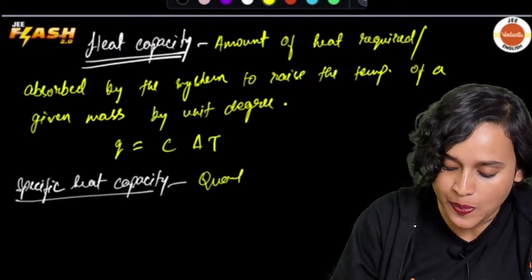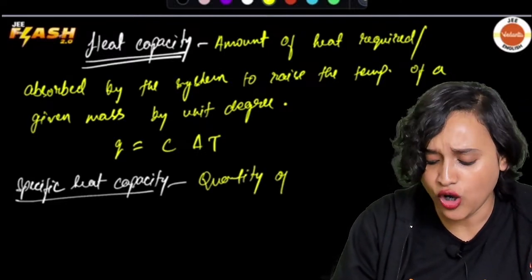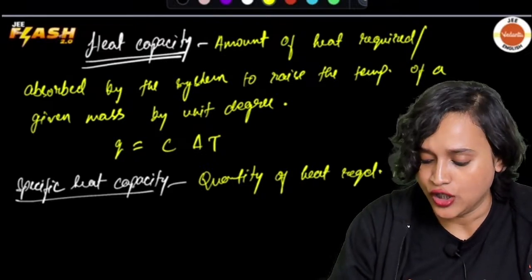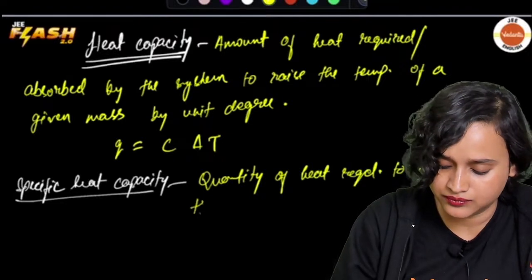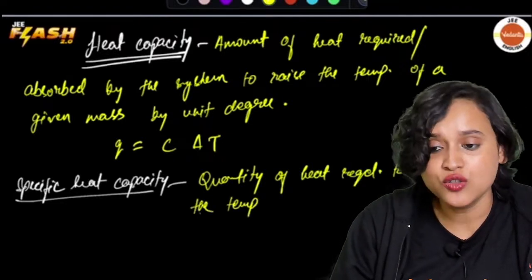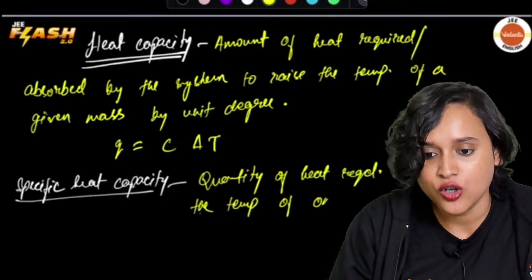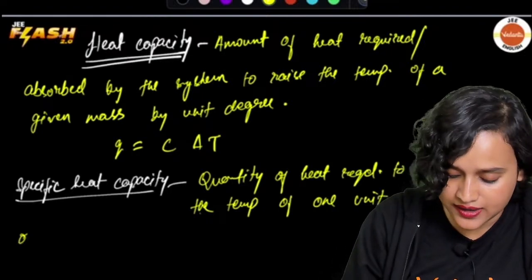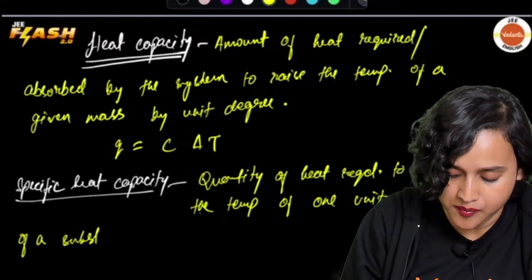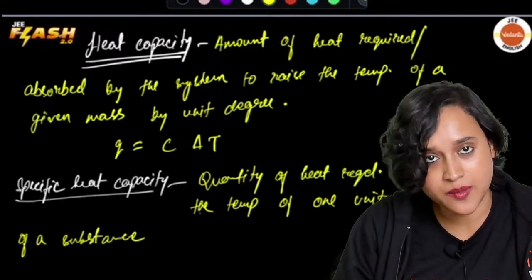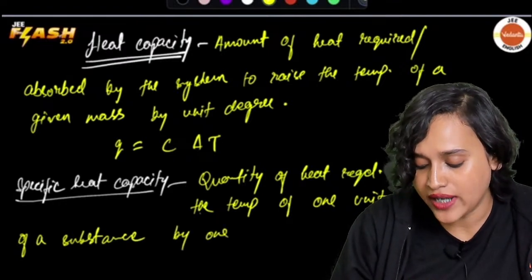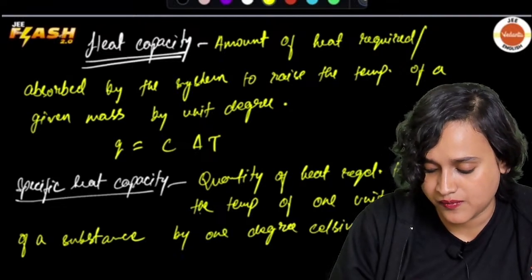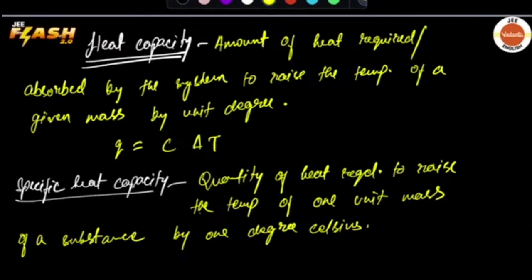You write it as the quantity of heat required to raise the temperature of 1 unit mass of a substance by 1 degree Celsius. That is called your specific heat capacity.